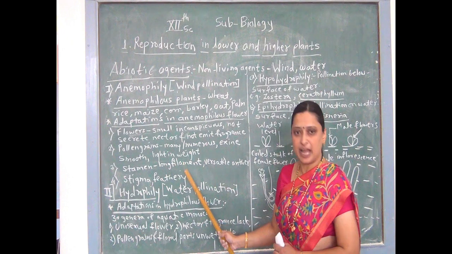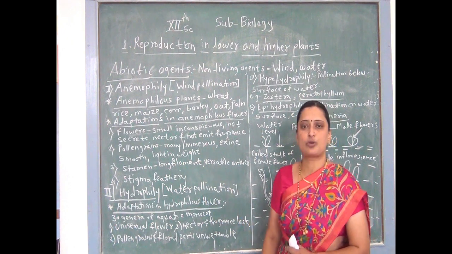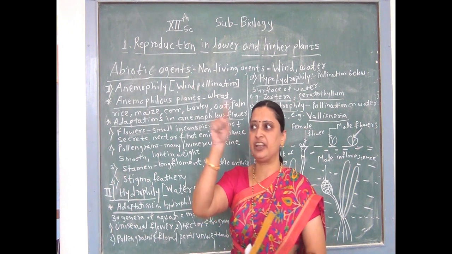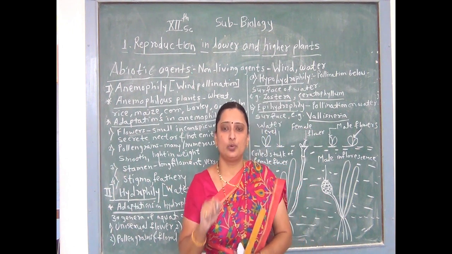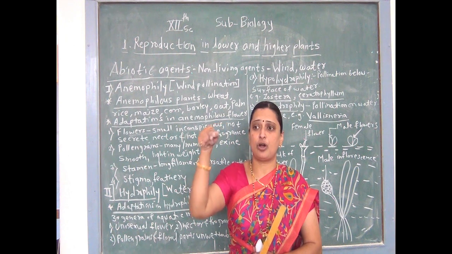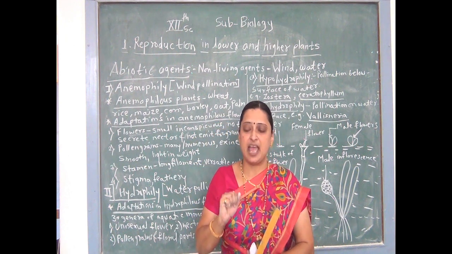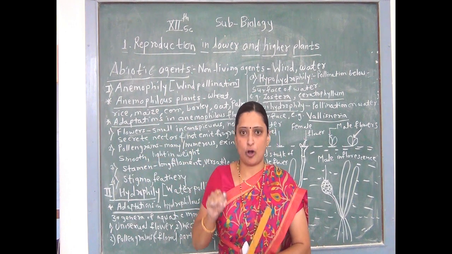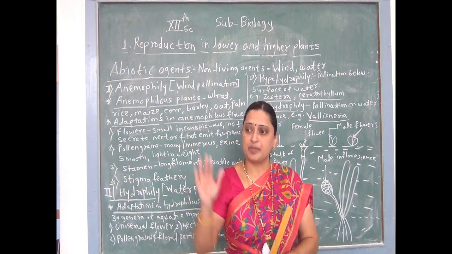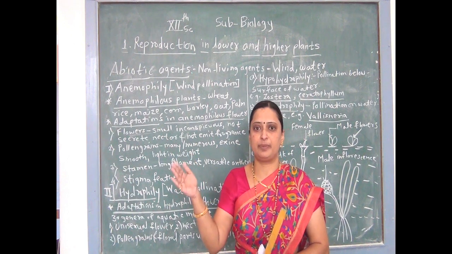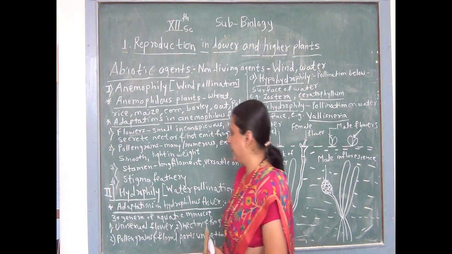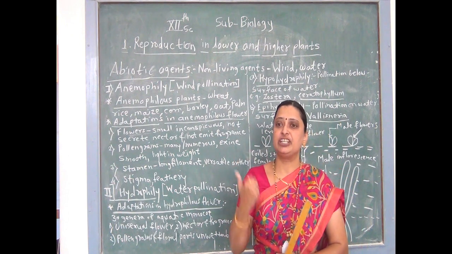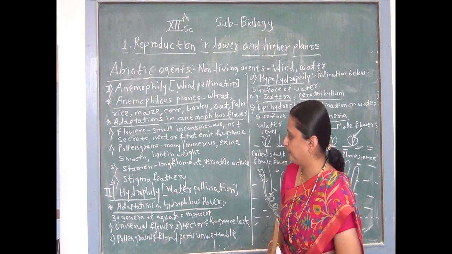Stamen is with long filament, and a special type of anther is called a versatile anther. What is a versatile anther? Versatile anther means the filament is very long. They are blunt and two anther lobes are loosely attached on the filament on its dorsal side, and all such filaments emerge out of the flower. Why? Because due to heavy wind current, such pollen grains are transferred from one place to another with the help of wind. Stigma is also feathery, therefore they can easily capture the pollen grains from the wind.